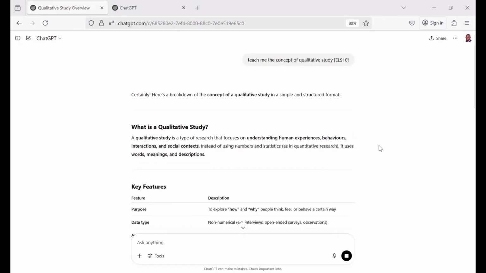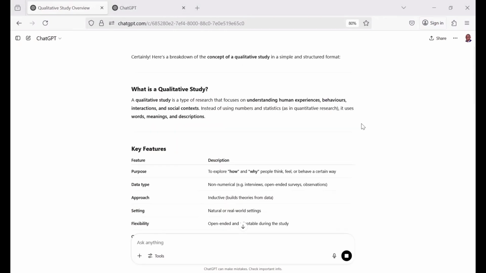Now you can see what we have here. It's not just giving us paragraphs. It's not just giving us raw text and all of that, but it has categorized it and stratified it in such a way that you would enjoy the presentation. Look at it first.